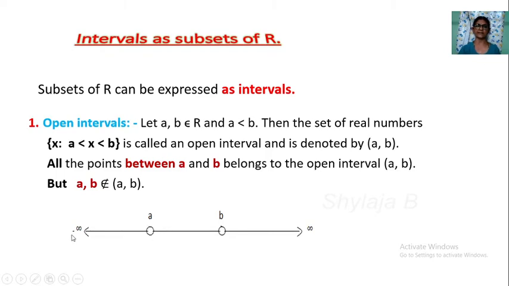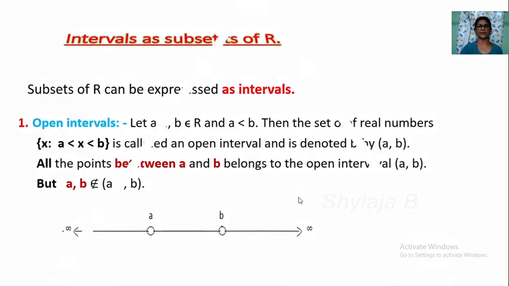Minus infinity is on the left side, plus infinity on the right side. Here are the numbers a and b, a is less than b. Going this way values decrease, going this way values increase. a does not belong to this interval, b does not belong to this. Only the points from here to here are in it. All the elements between a and b belong to the open interval, but a does not belong to the open interval, and b does not belong to the open interval.